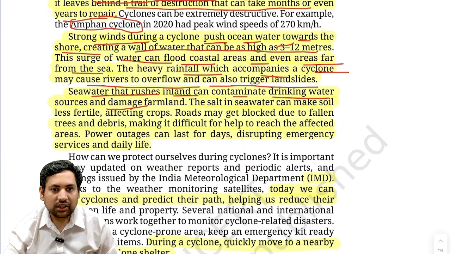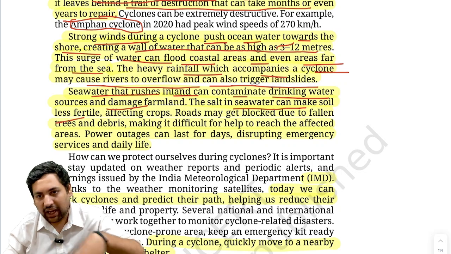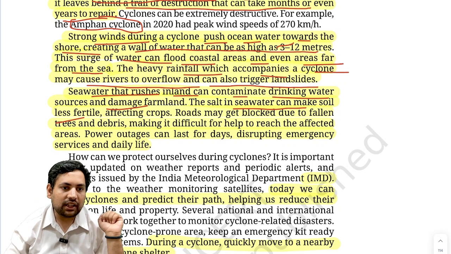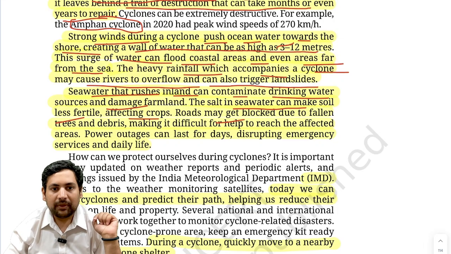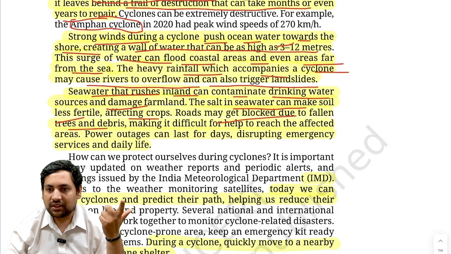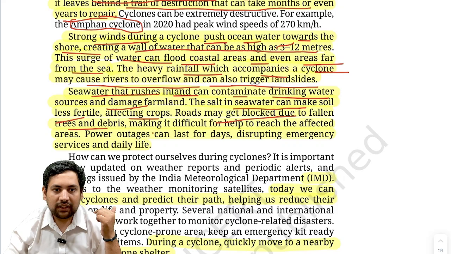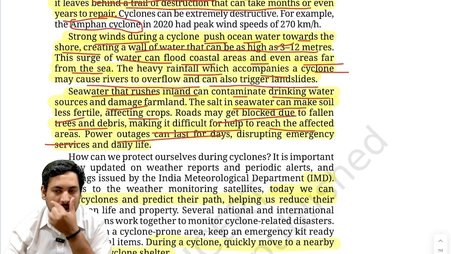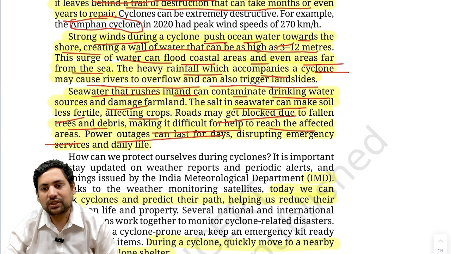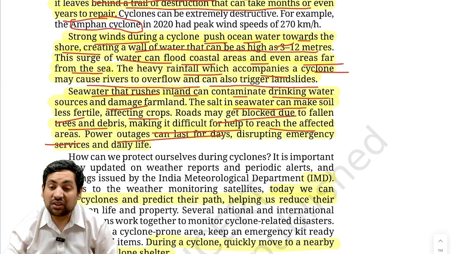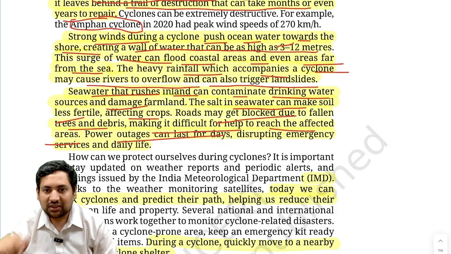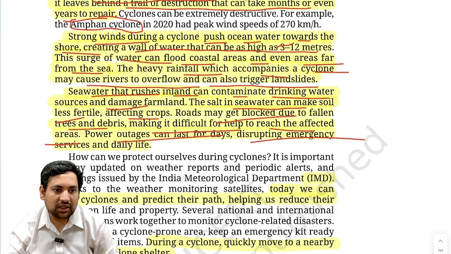The salt in seawater can make the soil less fertile. Correct? The salt will seep in and make the soil less fertile. Then this will affect crops. Roads may get blocked due to fallen trees and debris, making it difficult for help to reach the affected areas. Power outages: suddenly the electrical poles and everything may be destroyed. Short circuits may be caused because this is salt water, it will conduct electricity also. This disrupts the emergency services and daily life.